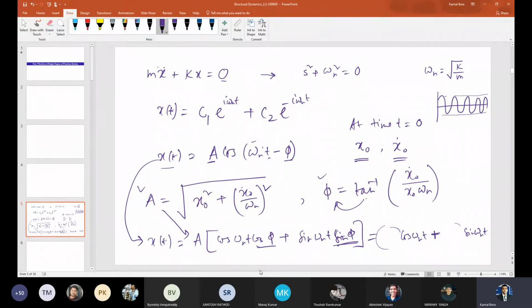So x naught omega n into cos omega nt, then x naught dot into sin omega nt. Sorry, what is the quantity here? Tell me.